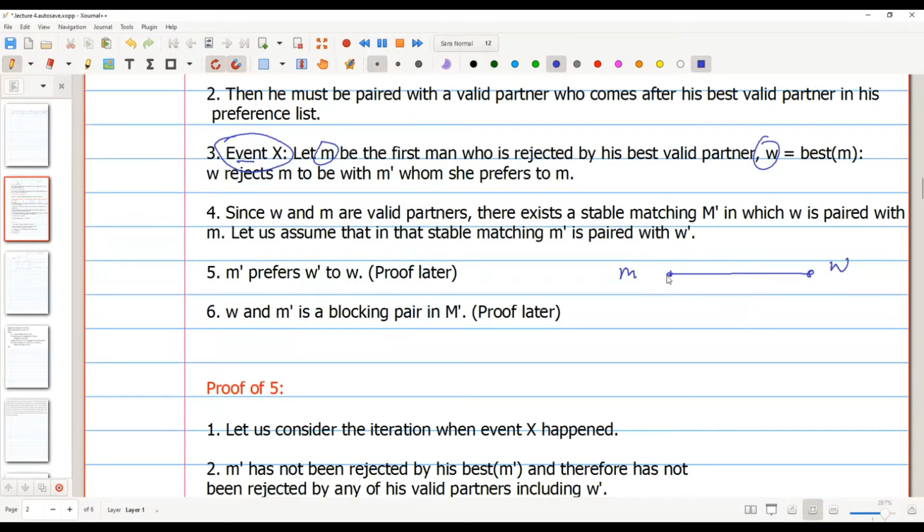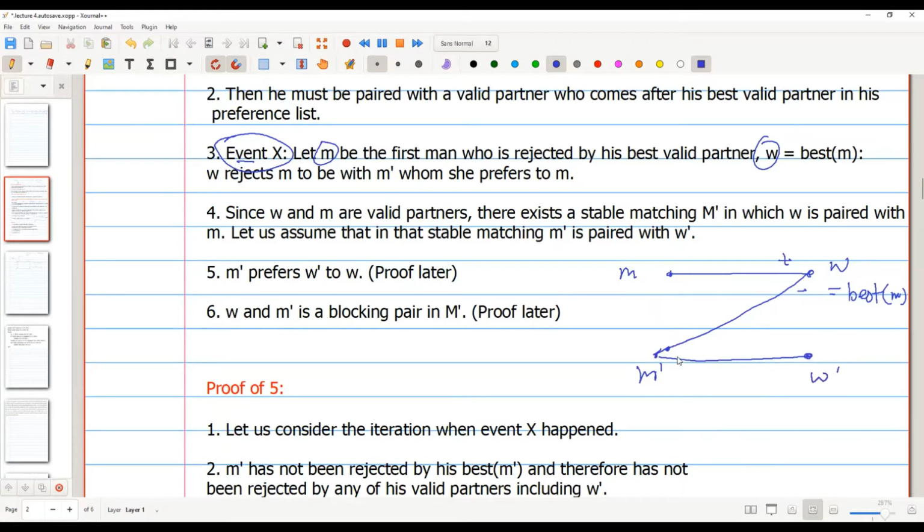M is not matched with W. That means W is matched with, W equal to best M, and W is not matched with M because W rejected M. That means W is matched with someone better than M, that is M prime, and W prefers M prime over M. Now there exists a matching where M and W are matched because W is M's best partner, and in that particular matching, M prime is matched with some other W prime.